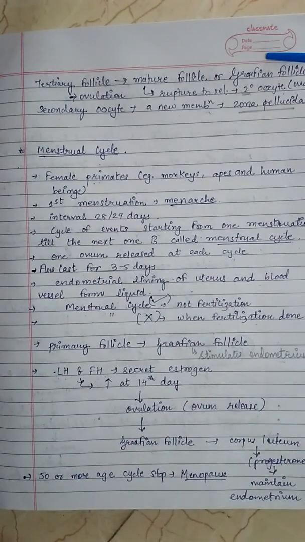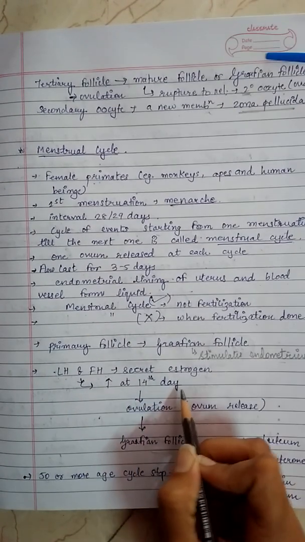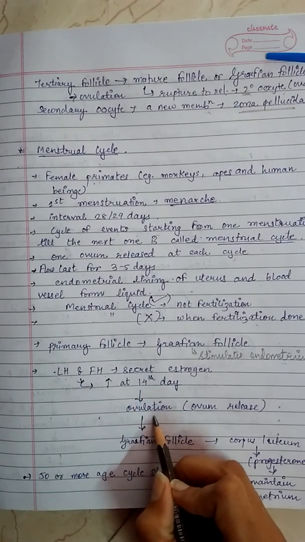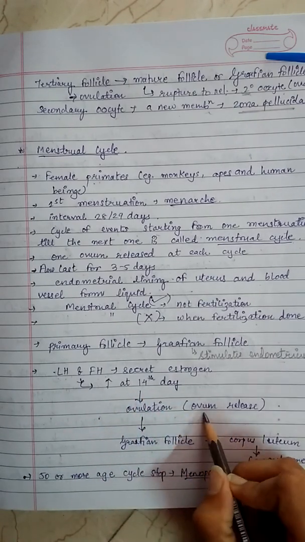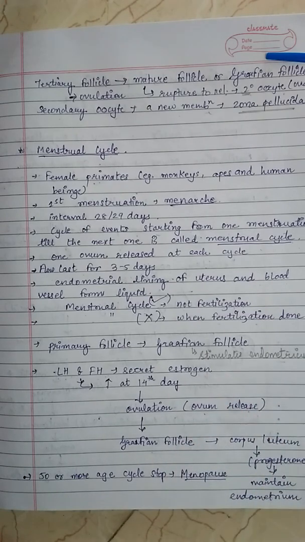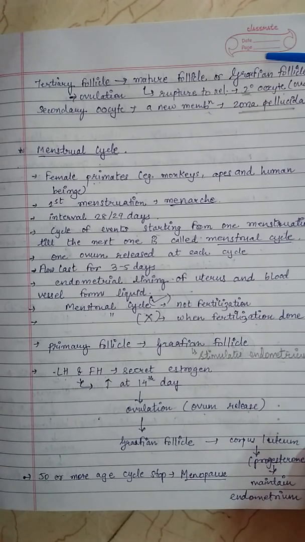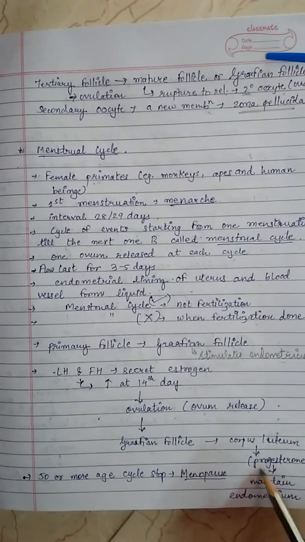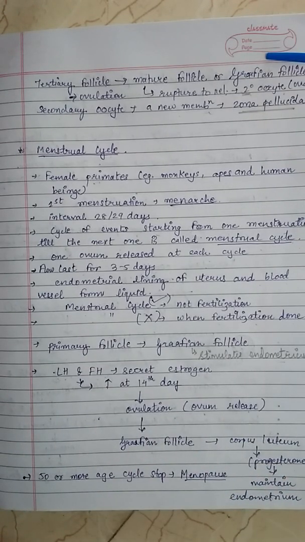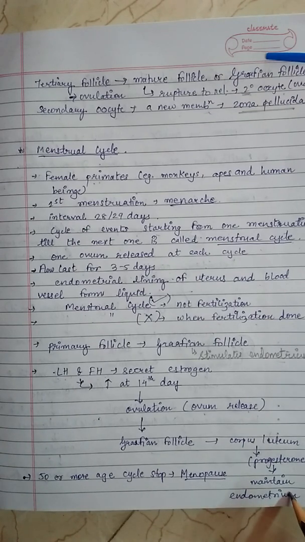There are two types of hormones, LH and FSH, which stimulate the secretion of estrogen. The secretion of estrogen is high at the 14th day, and at the 14th day ovulation occurs, which means the ovum is released. Ovulation is followed by the luteal phase, in which the remaining part of the Graafian follicle transforms into the corpus luteum. It increases the level of progesterone hormone, which is essential for maintaining the endometrium.